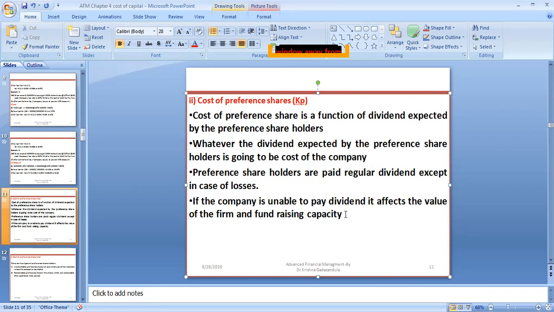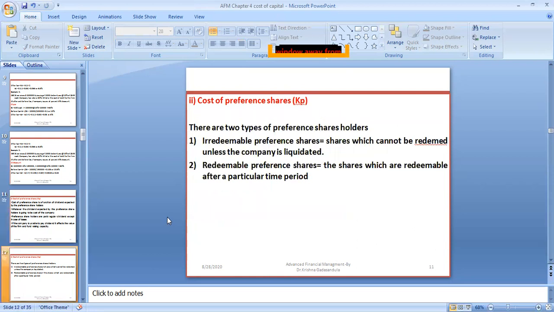We'll calculate at what cost the dividends are being paid, or the cost of having preference shareholders in the company. If the company is unable to pay the dividend, it affects the value of the firm and fundraising capacity, because if you are not paying dividends regularly, shareholders will not stay with you. They may go away by selling off their shares and buying other companies' shares. So the company has to pay regular dividends to the preference shareholders, so that the firm value does not get affected.